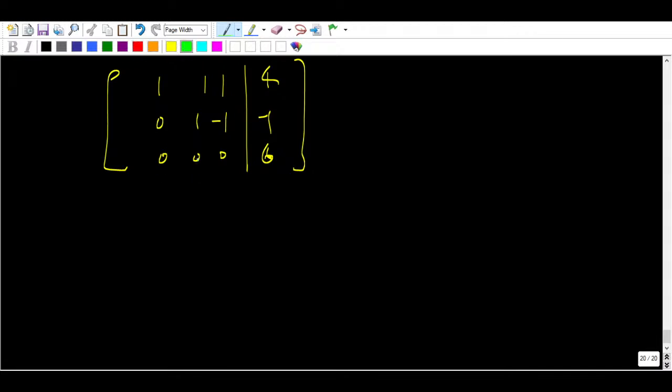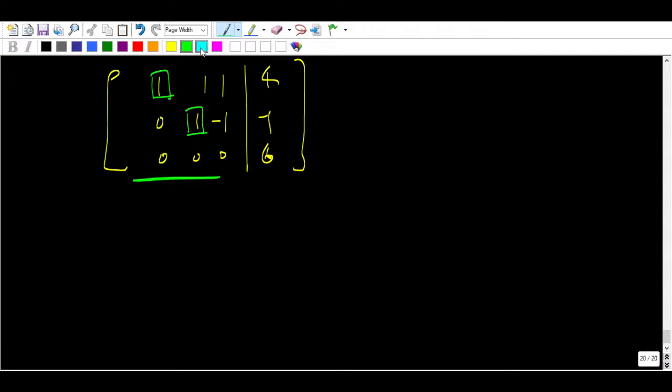Suppose you got this after applying the elimination method. First of all, the number of pivots is not equal to the number of variables. There are only 2 pivots and there are 3 variables.